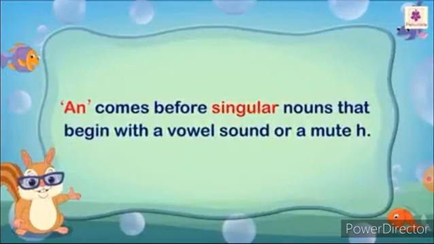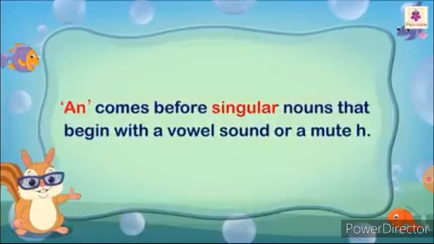The next is the article an. An comes before singular nouns that begin with a vowel sound, or where we have to mute the sound of h. That is, we use an before a singular noun beginning with a vowel sound, and we can use this article an when we talk about a person, a place, an animal or a thing for the first time.